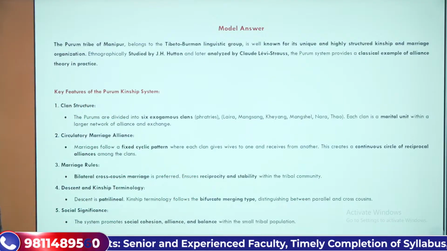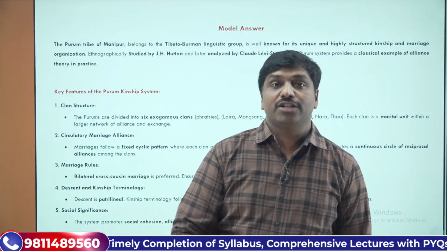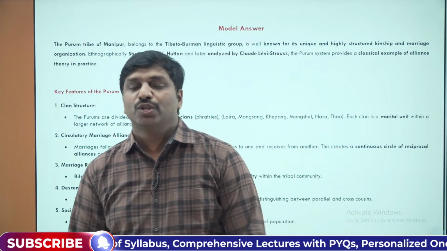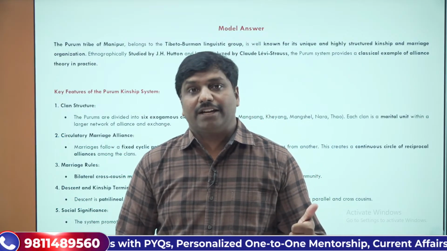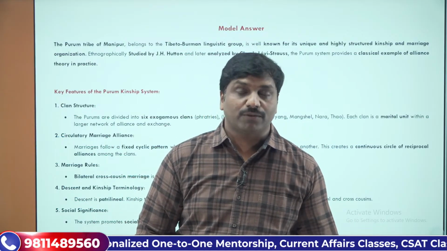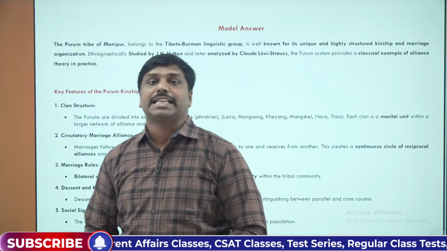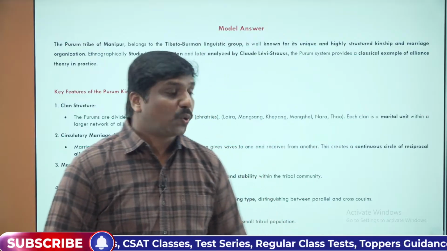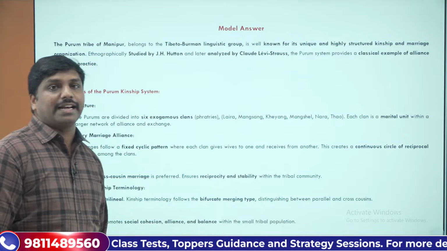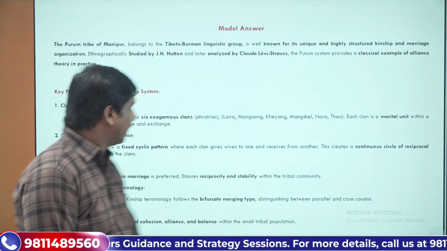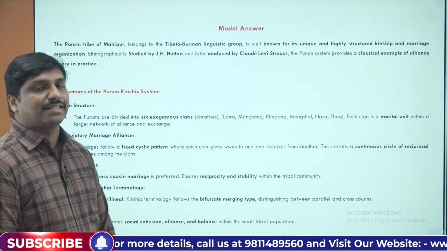That's one thing. And what about their marriage rules? What would be the nature and rules of the marriage? We have three different types of rules, like preferential marriage, proscriptive rules, or prescriptive rules. Here, they follow a preferential kind of marriage rule, where they have the bilateral cross-cousin marriage practice.